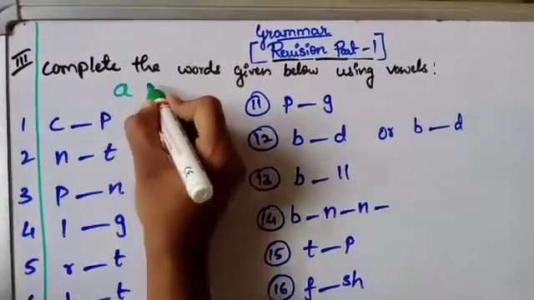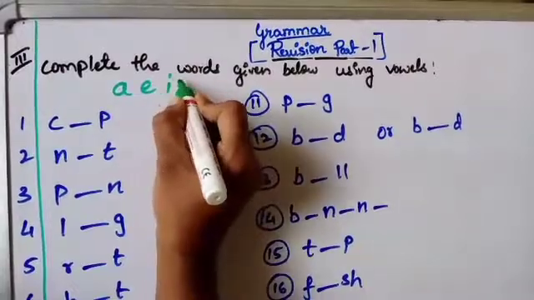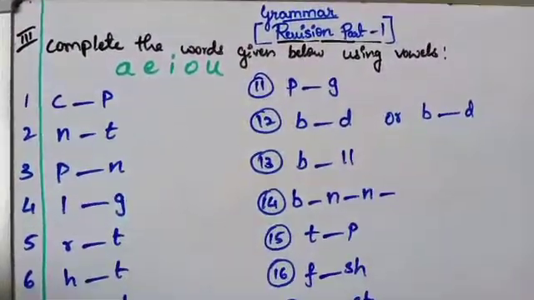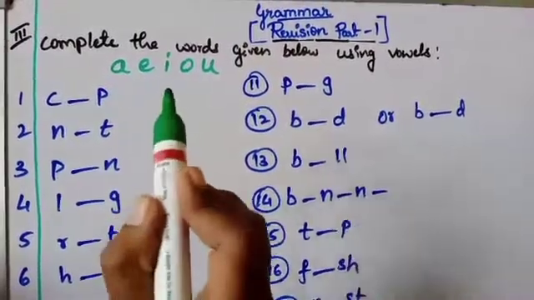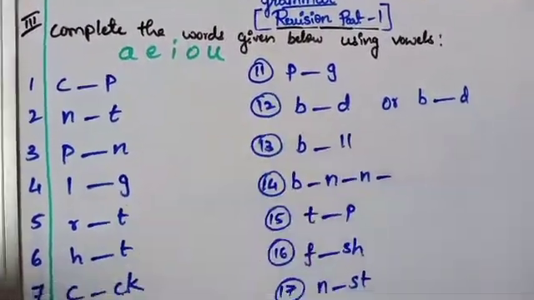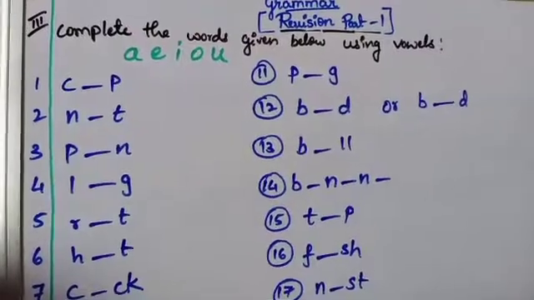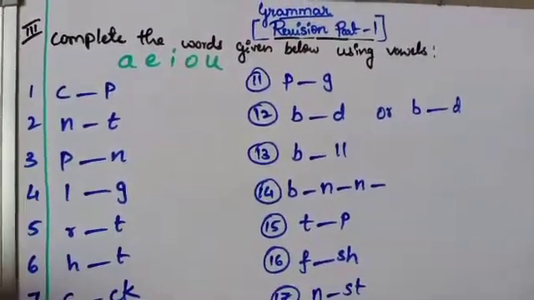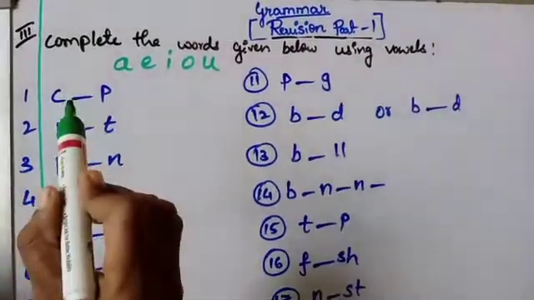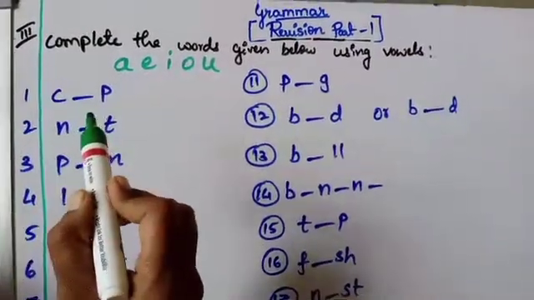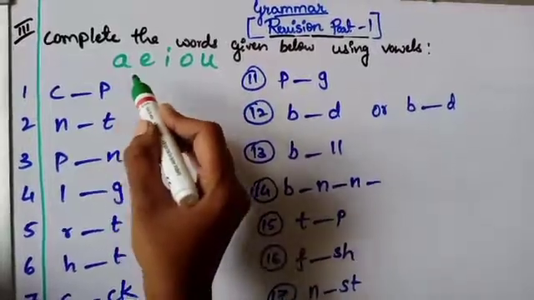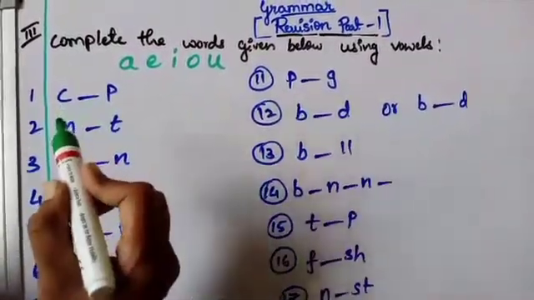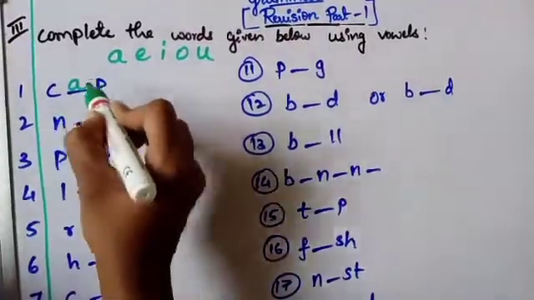Yes, A, E, I, O, U. So you have to use the vowels and complete these given words so that it gives a right meaning. Okay, let's start. The first one, C dash P. You have to use only these vowel sounds. So C-A-P, cap.